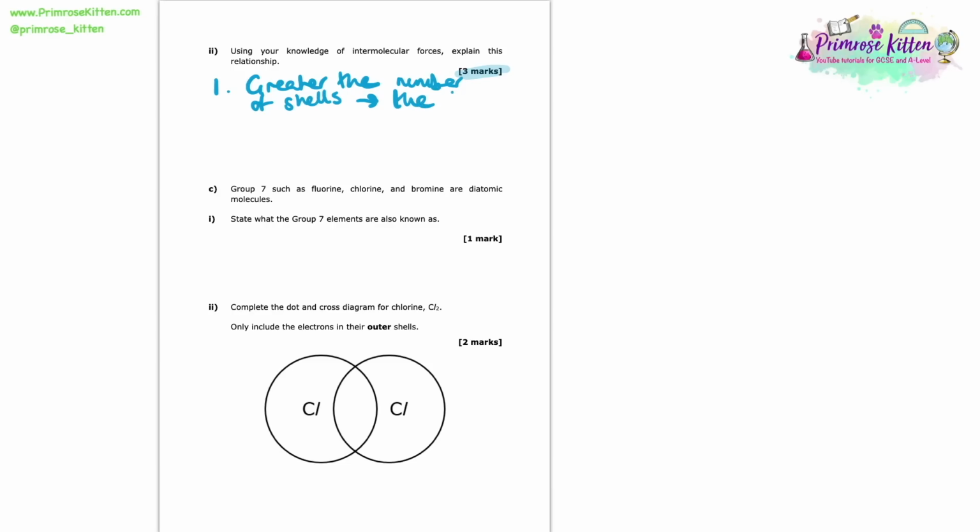Now this is going to have a knock-on effect on the intermolecular forces between the particles. That is because as the particles get bigger and have a greater size, there are going to be stronger intermolecular forces between those particles, which means that there's a greater pull between those different molecules, a greater attraction.